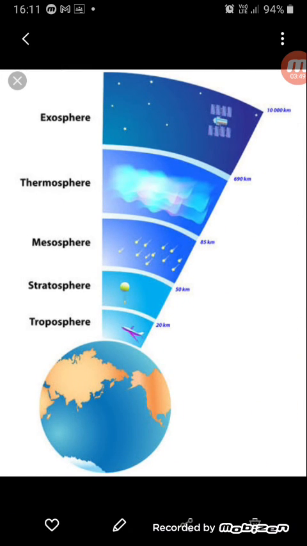In this picture also you can see the different layers of the earth given. Quite clearly it is explained what is there in the troposphere, what is there in the stratosphere. The mesosphere is burning the meteors. The thermosphere has the high radiation and it is the hottest among all the layers. And lastly, the exosphere. So I hope you have understood the different layers of the atmosphere and its features.